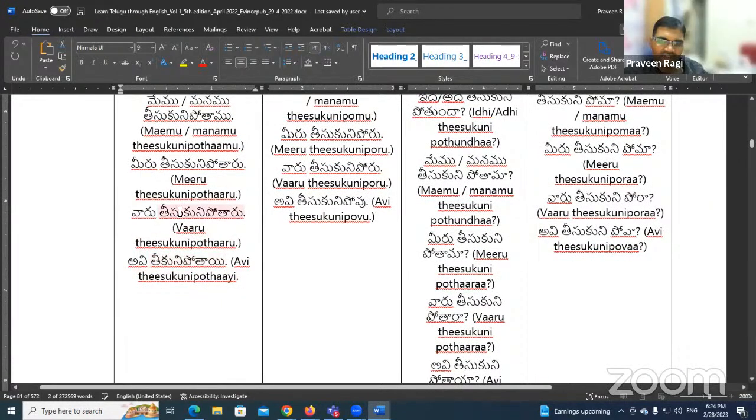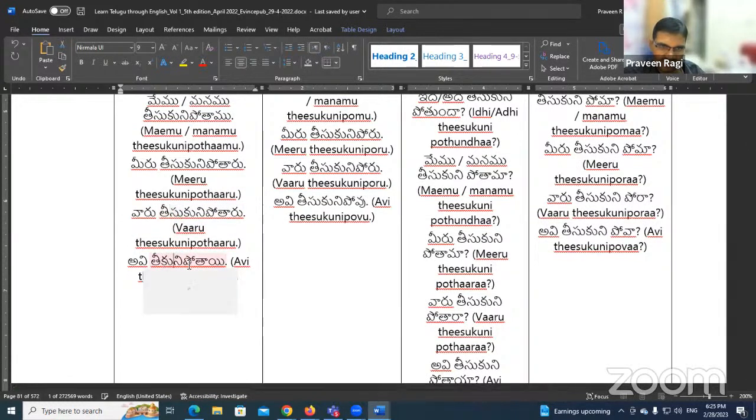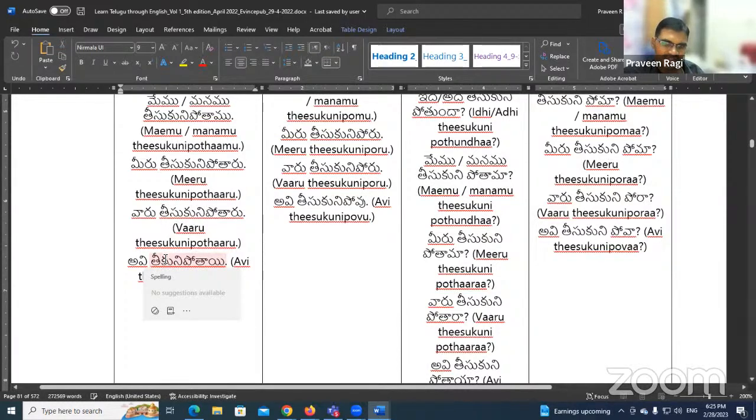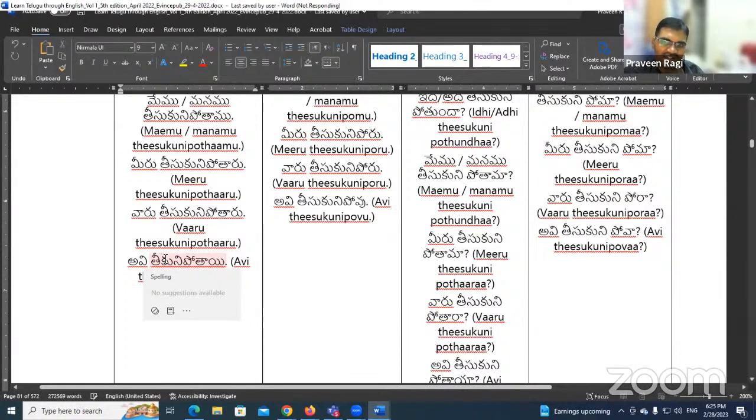Okay, so here there is a mistake. I will just correct it. This su is missing here. Okay, while I make the correction, you can try the next form only.